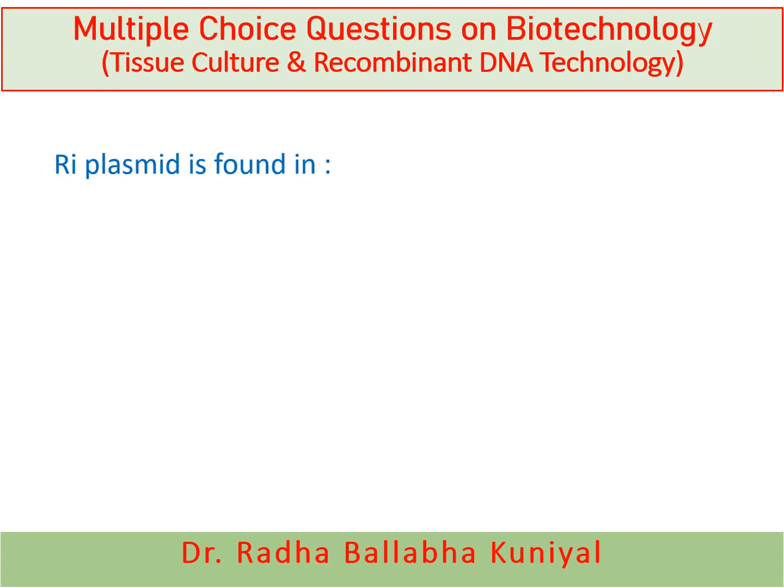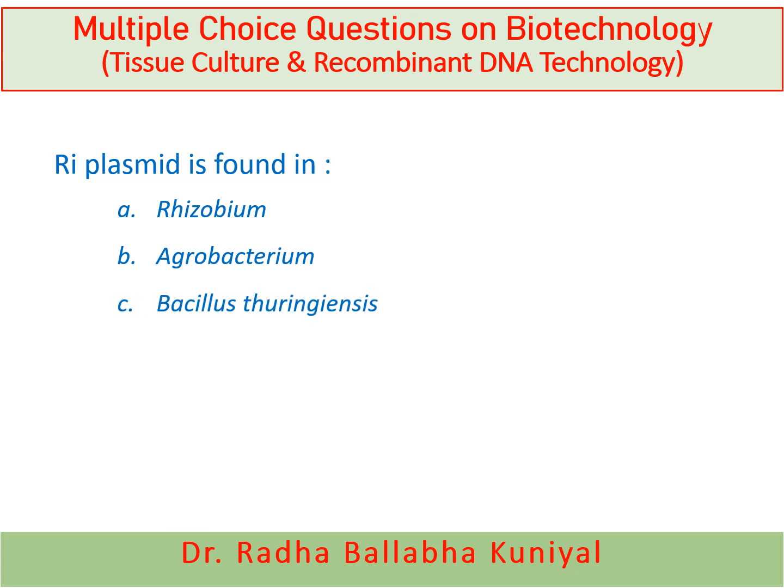The next question is, Ri plasmid is found in Rhizobium, Agrobacterium, Bacillus thuringiensis, or Bacteriophage? And here the correct answer is Agrobacterium. Ri plasmid refers to a type of plasmid that allows Agrobacterium rhizogenes to infect plants and produces hairy roots.